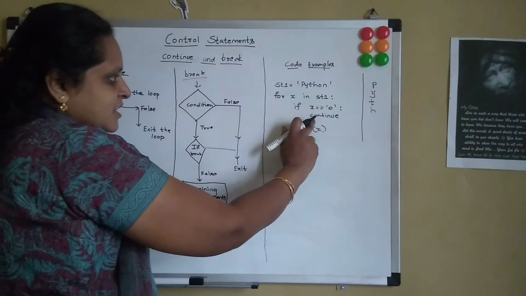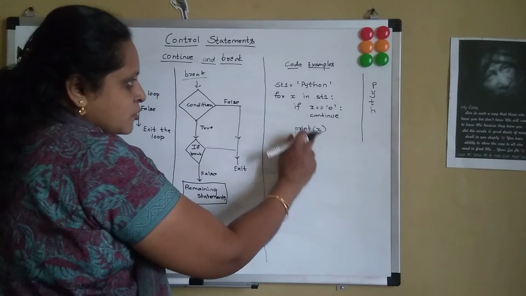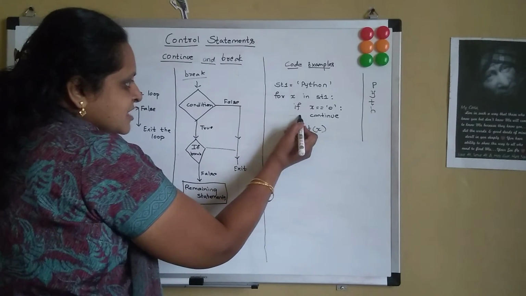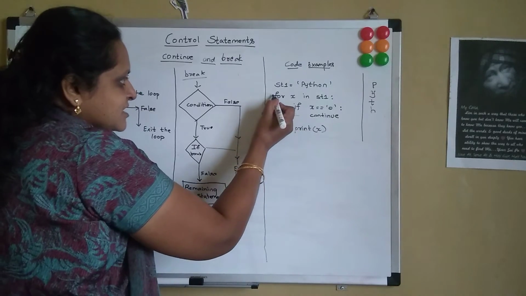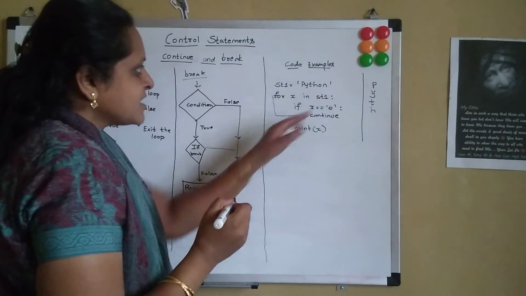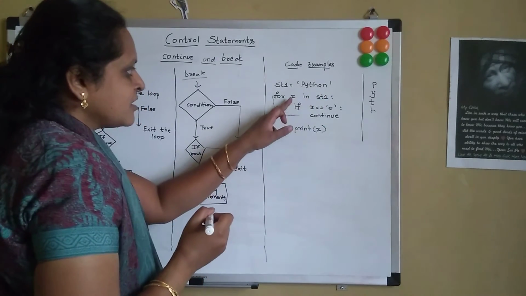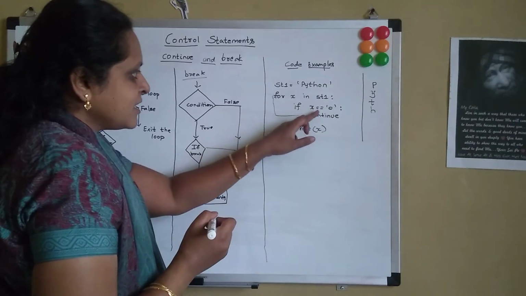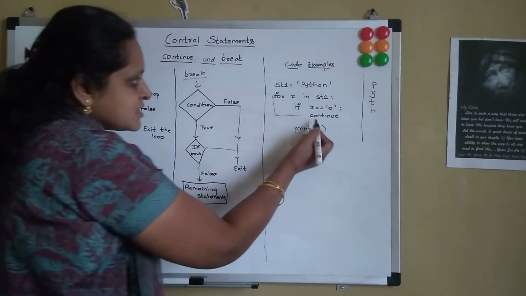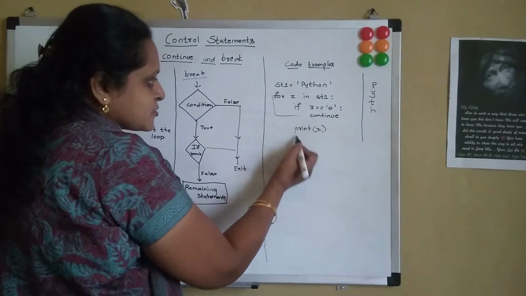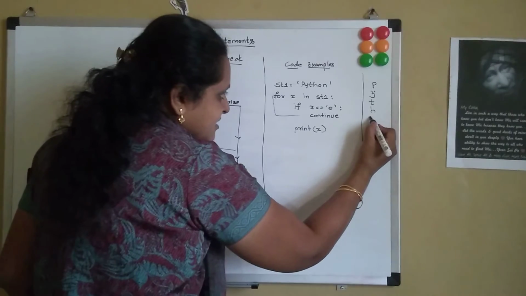When it encounters the continue, it does not print o, but the cursor moves to the next iteration and it takes the value n. If n equal to o, no, this continue does not get executed and it prints n.